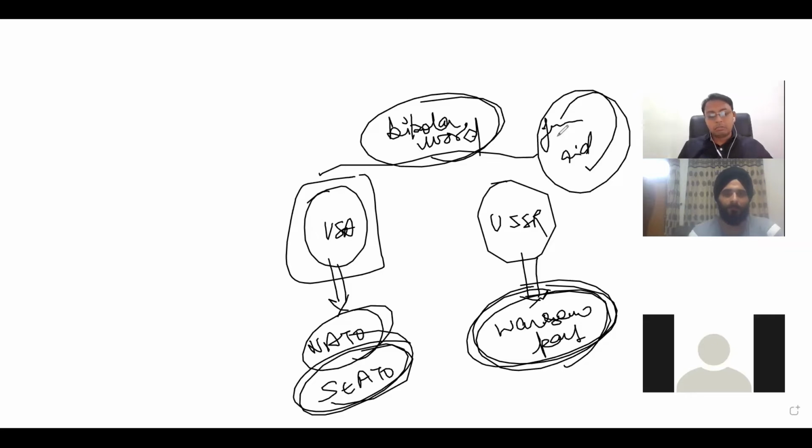Pakistan took a side with the USA, and the USA in return provided free aid and food to Pakistan. But India thought that we would create our own industry and become developed, because at that time the definition of development was industrialization. Everybody thought that the USA and these European countries were developed just because of one thing, that is industrialization. So India thought that we will do our own industrialization, and they never joined these two groupings.